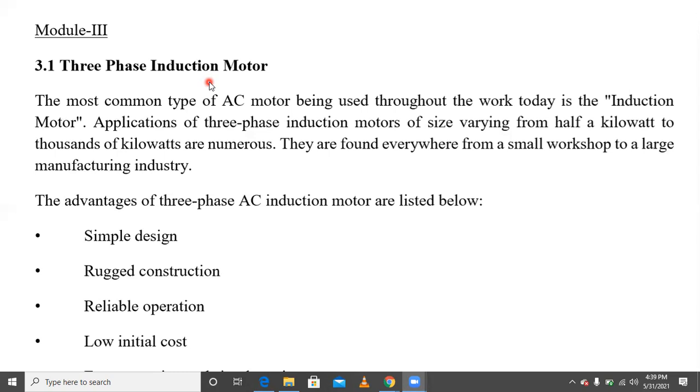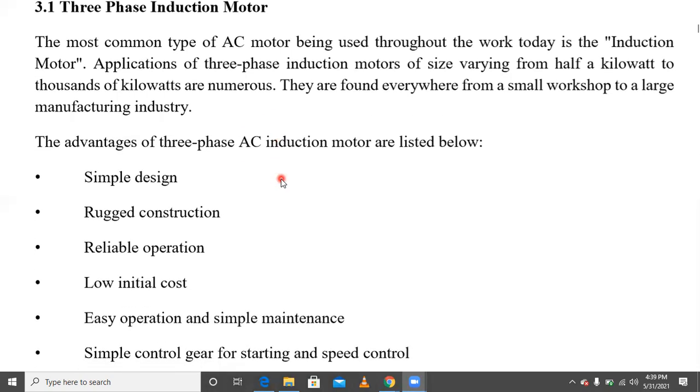Understood? This is the same as a transformer. But in a transformer the secondary winding is stationary and connected to the load. Here, in the induction machine, the secondary winding is called the rotor, and the primary winding is called the stator. Same as a transformer.